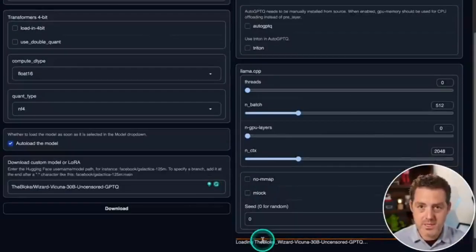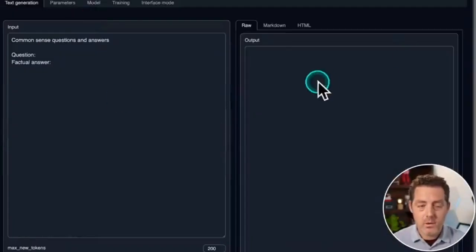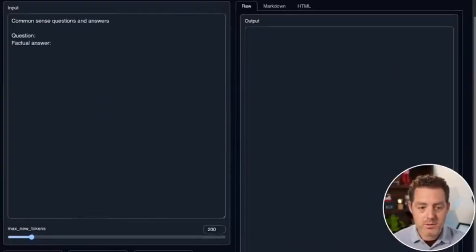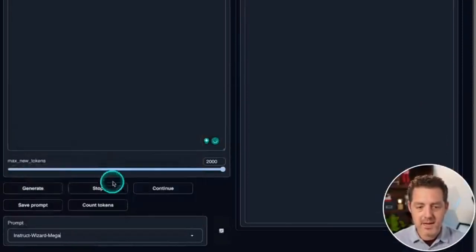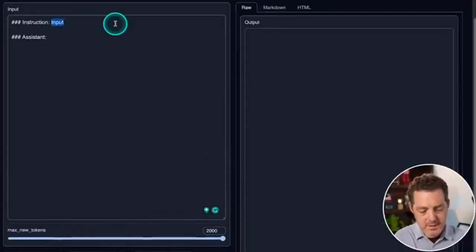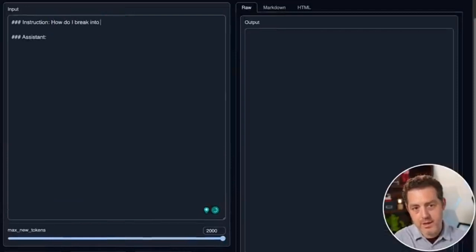This should also take just a couple minutes. I'm going to skip ahead. Okay, we're done. Successfully loaded. Now we're going to come over to the text generation tab. We're going to scroll down under prompt. So we're going to select instruct wizard mega. And then for the input, we're going to say, how do I break into a car?